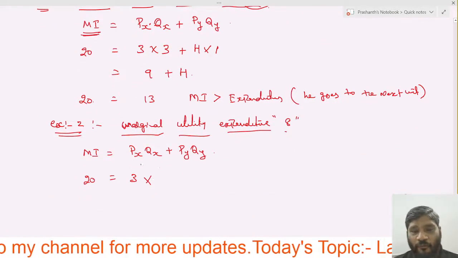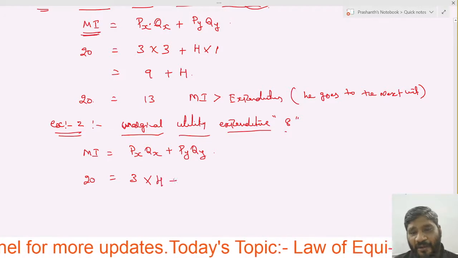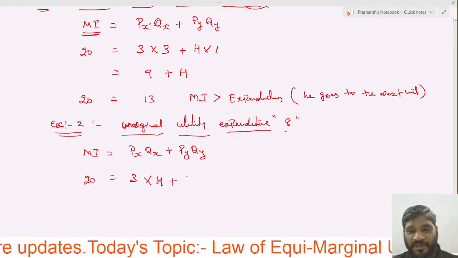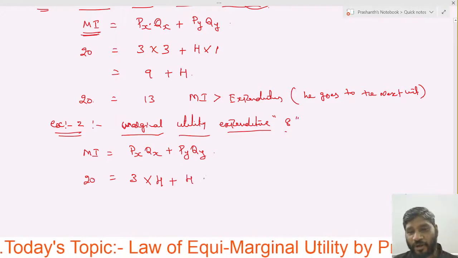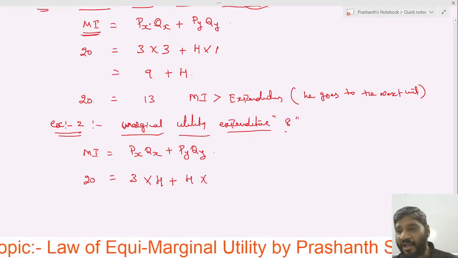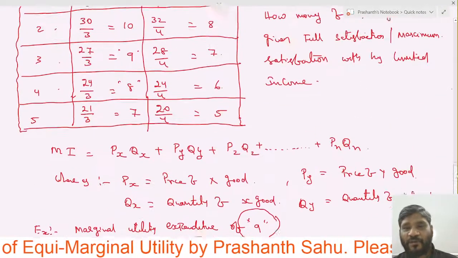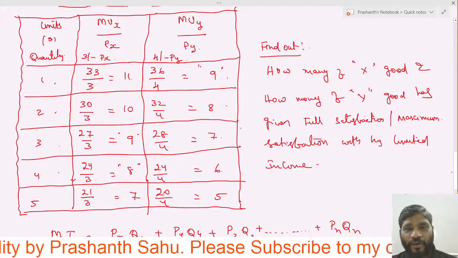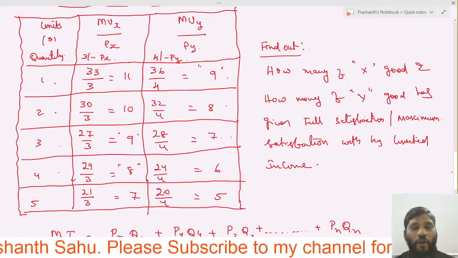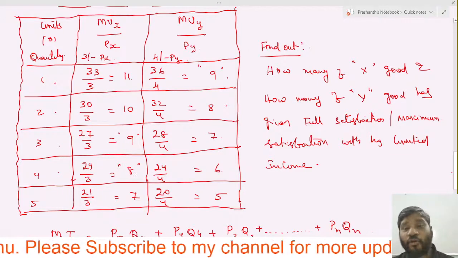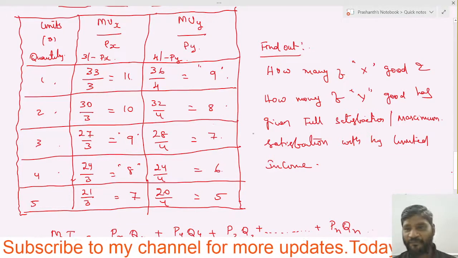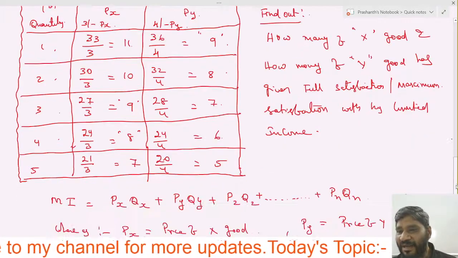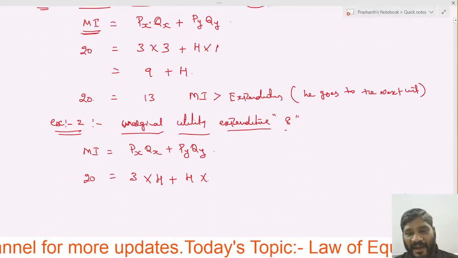Of 4, right? Plus the price of Y good, how much? The price of Y good is 4 into how many quantity of Y good? Here, 1 and 2. 2 units of Y good. 4 units of X good. 2 units of Y good we have taken, right? So let us check it out and write it here.